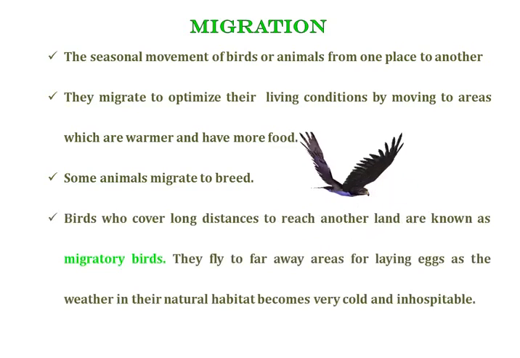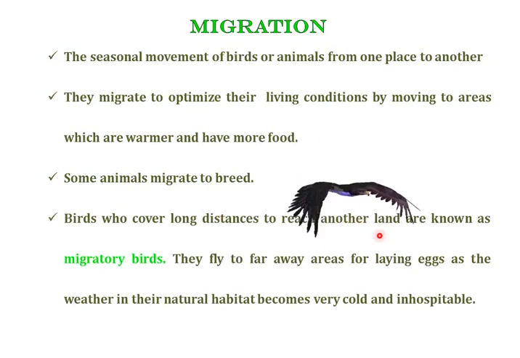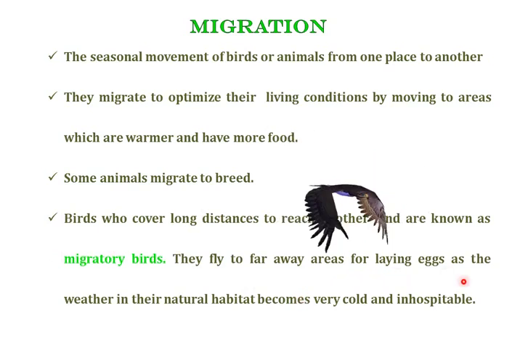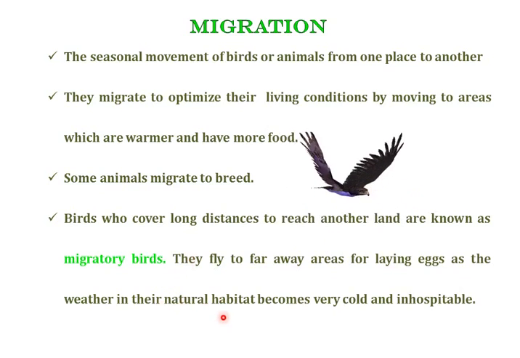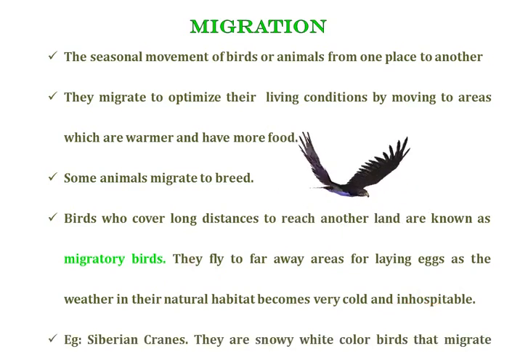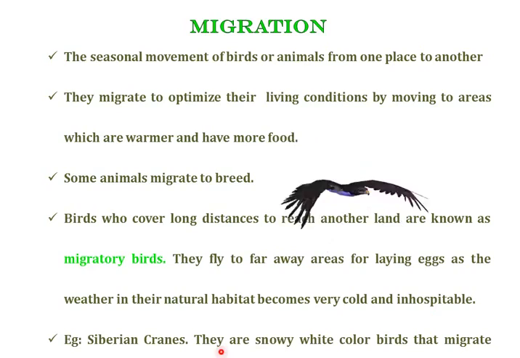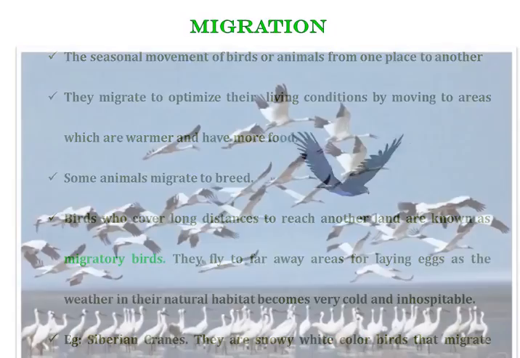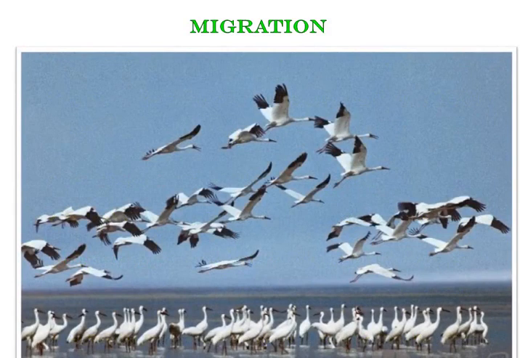The birds who cover long distances to reach a new land are known as migratory birds, and they fly to faraway areas for laying eggs as the weather in their natural habitat becomes very cold and inhospitable. Example, Siberian cranes. They are snowy white birds that migrate to India during winter, because in Siberia it becomes very cold and food becomes scarce. Therefore, they migrate to India in search of better living conditions.